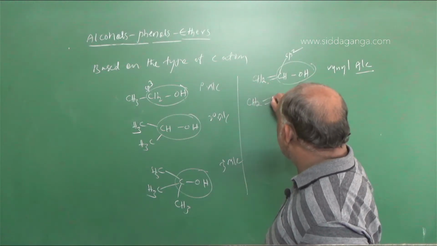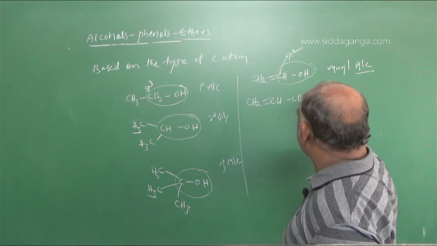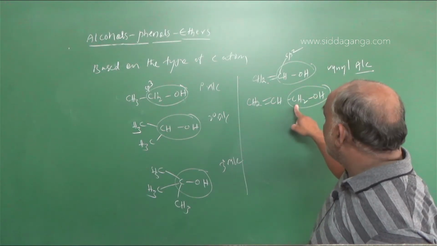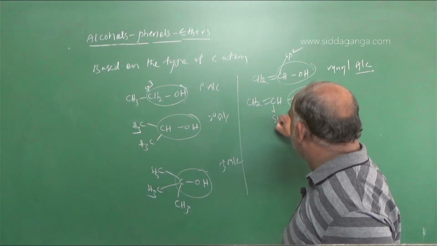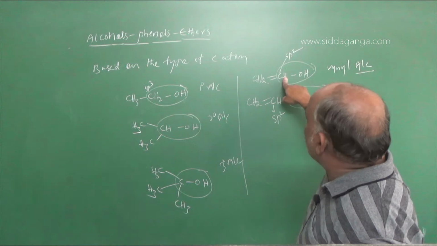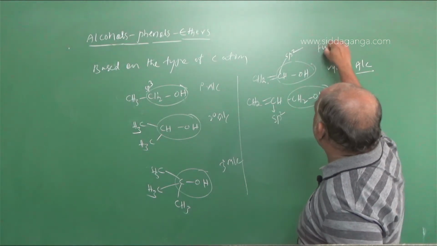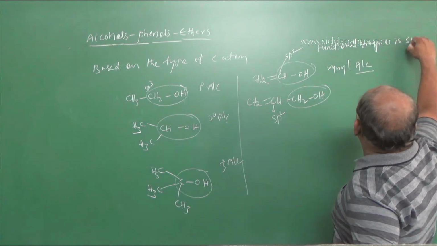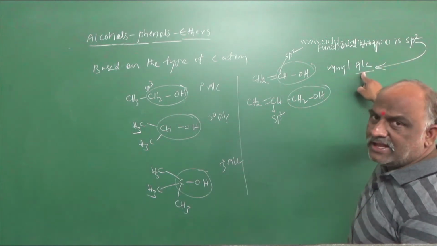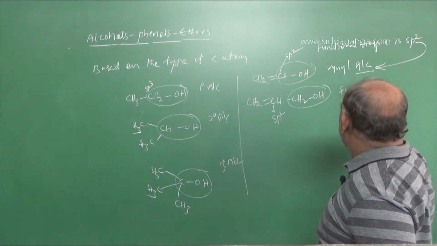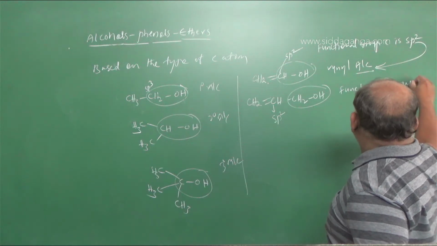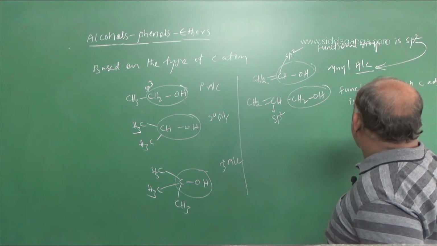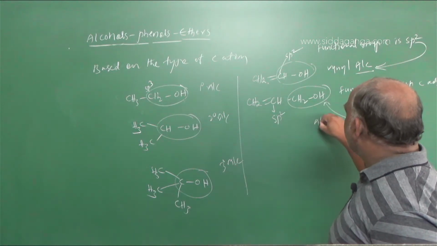Suppose we take CH2=CH-CH2OH. This is the functional group carbon, and the carbon adjacent to it is sp2. Remember, this is very, very important. If the functional group carbon itself is sp2, it is vinyl alcohol. If the functional group carbon is sp3 and the adjacent carbon is sp2, then it is called allyl alcohol.